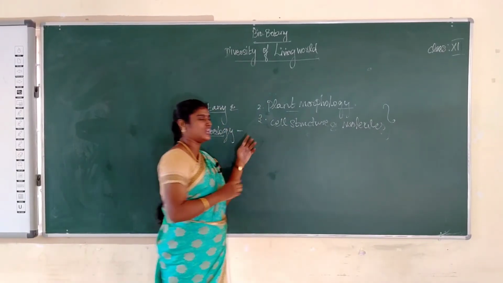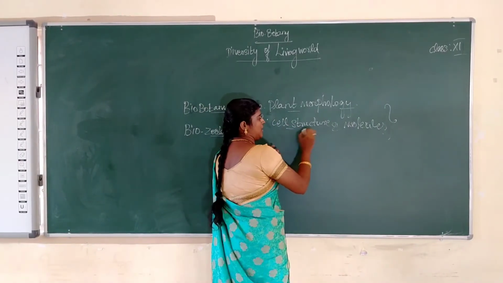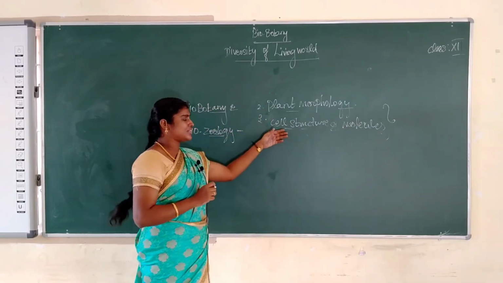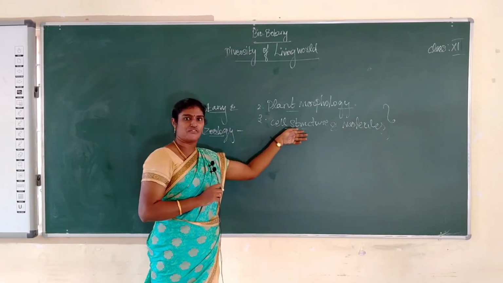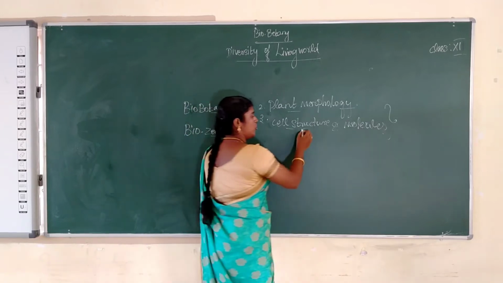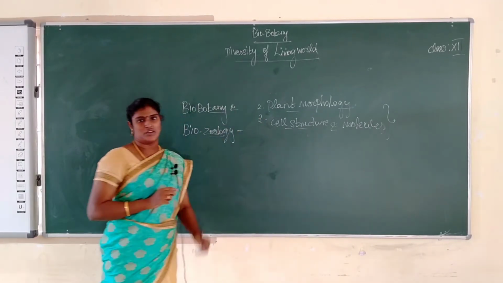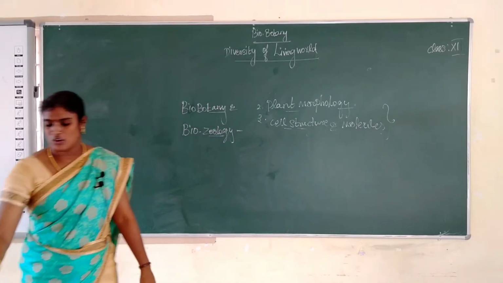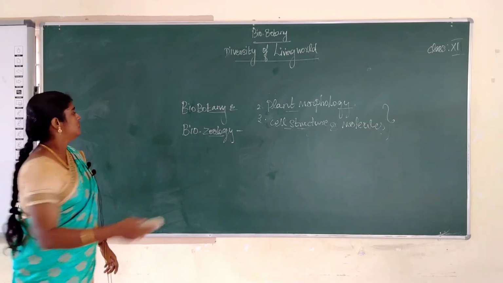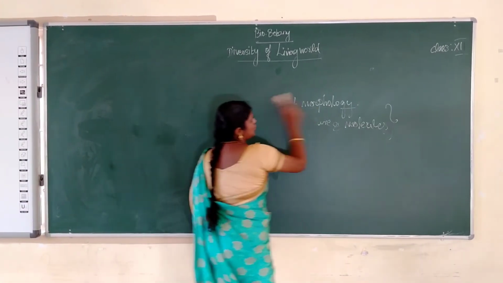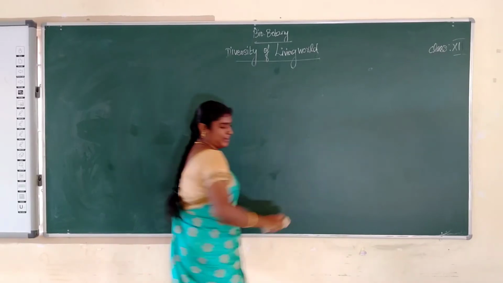What is the meaning of cell structure? What is a cell and what is the arrangement of cell structure? A cell is the structural and functional unit of all living organisms. We study the cell at the structure and molecular levels. Okay, students, now we are going to see the topic. Today I am going to explain the topic in detail.